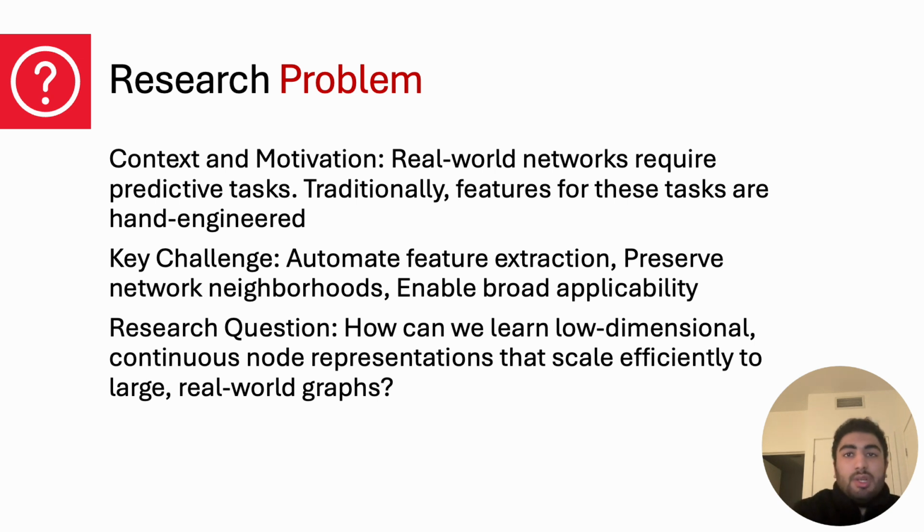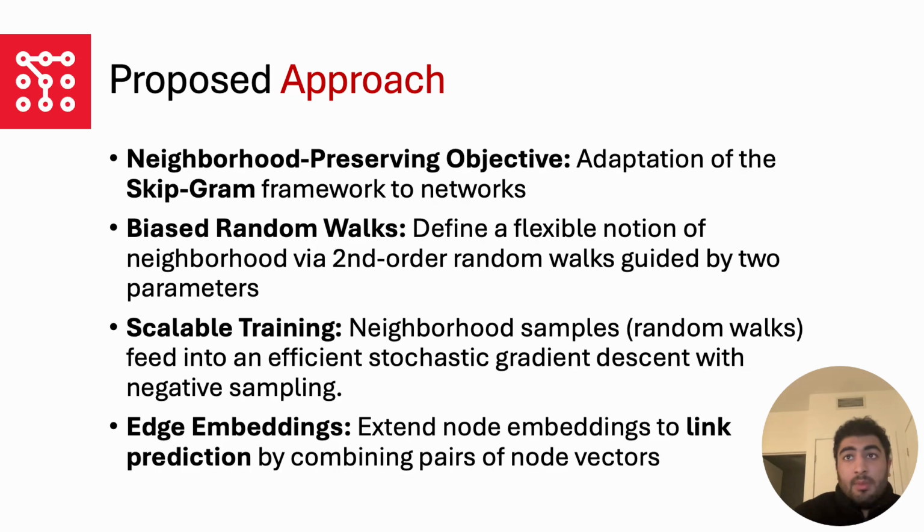The research question here is: how can we learn low-dimensional continuous node representations that scale efficiently to large real-world graphs? As for our proposed approach, it is accomplished by an adaptation of the skip-gram framework to networks, which preserves neighborhoods by mapping each node to a low-dimensional embedding and maximizing the likelihood of predicting a node's neighbors within random walks.